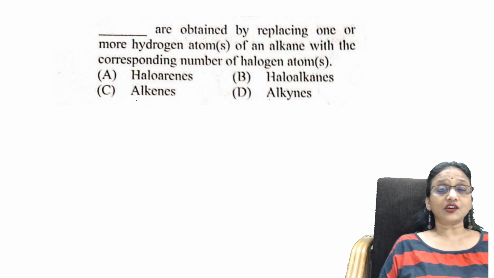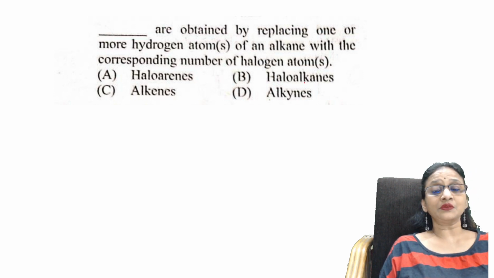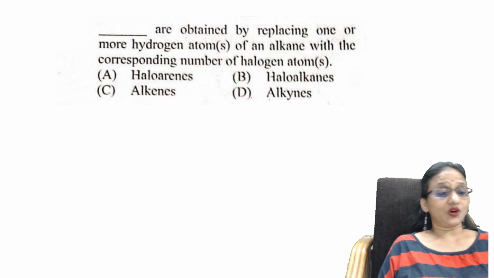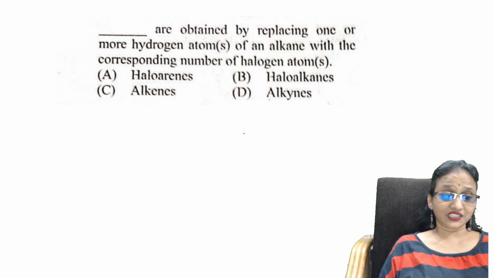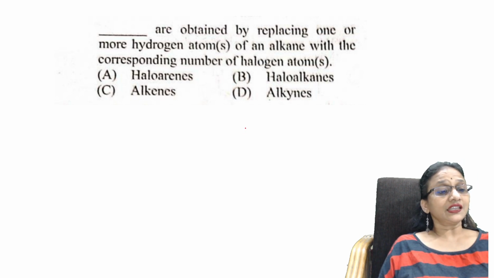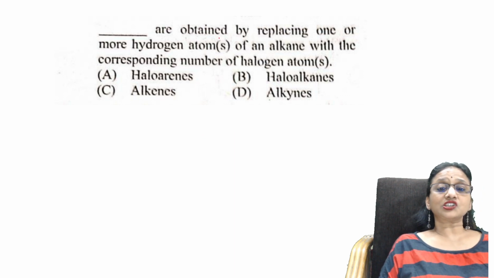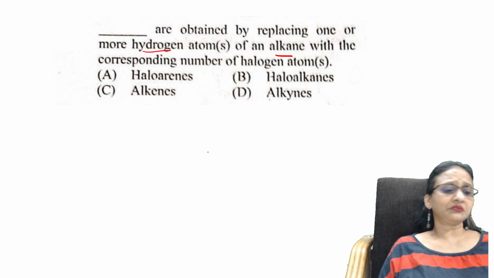I said concept and MCQ. Dash are obtained by replacing one or more hydrogen atoms of an alkane with the corresponding number of halogen atoms. What did they say? What are obtained by replacing hydrogen atoms of an alkane?